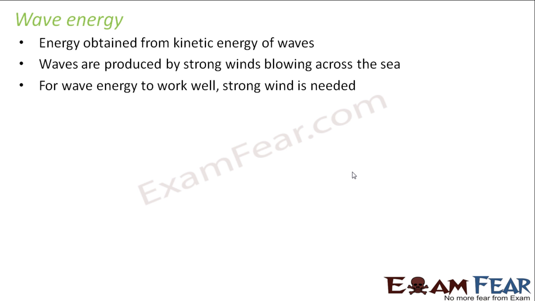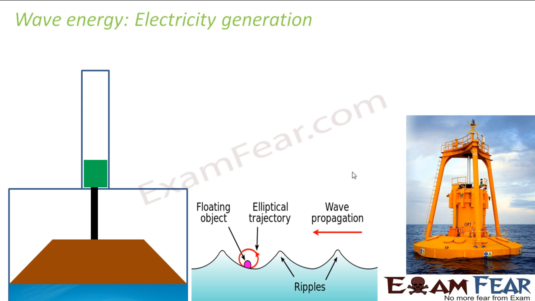So if there is no wind, again, you won't have good wave energy to generate electricity or for any productive work as such. So wave energy is again utilized for electricity generation. As I mentioned before, electricity generation is an important aspect. Most of the energy resources which are found are all utilized for electricity generation. So let us see how we generate electricity from wave energy. In this, you have a setup of this kind. Since we are utilizing the kinetic energy, the entire setup is done in the middle of the sea, because you have good kinetic energy of the waves there, right?